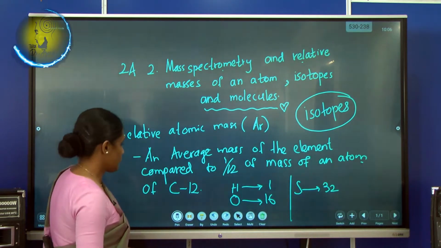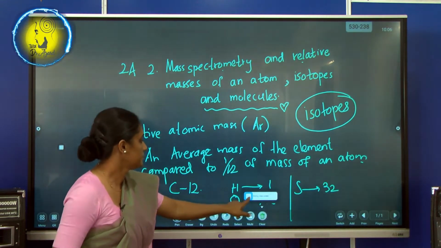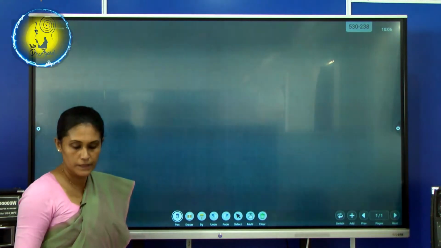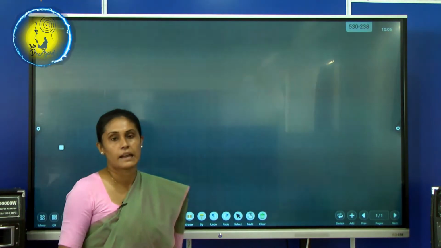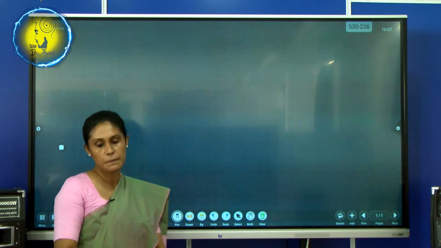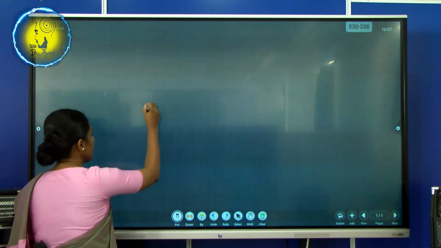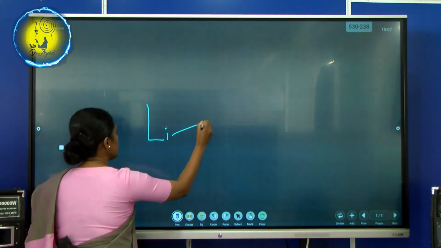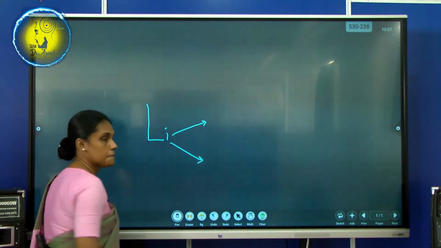What are isotopes? Recall your memory. In the same element there can be many isotopes. Think about lithium. Lithium has 2 isotopes.